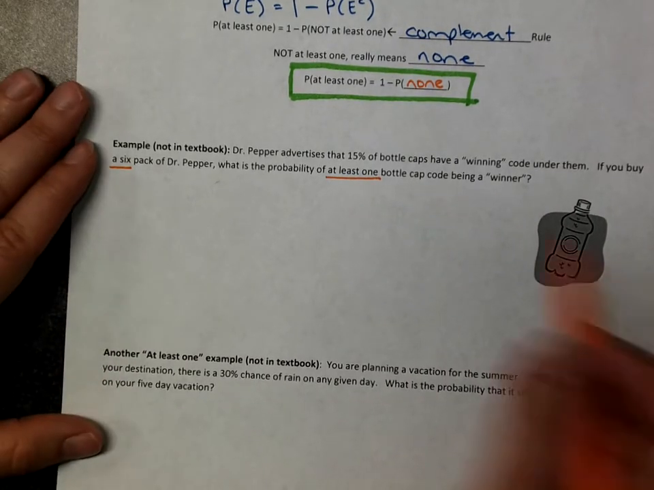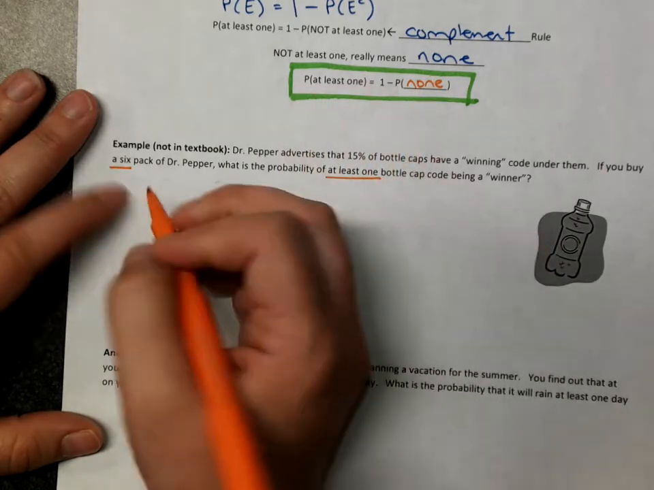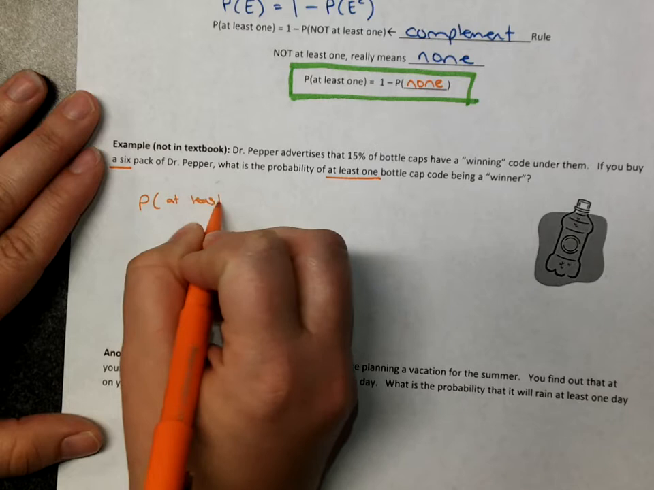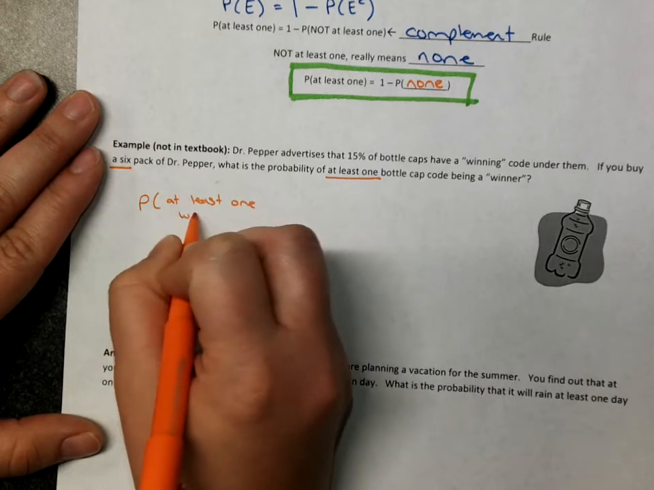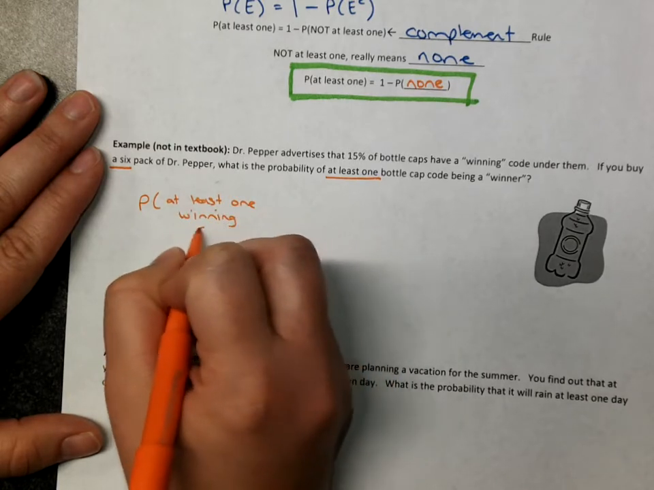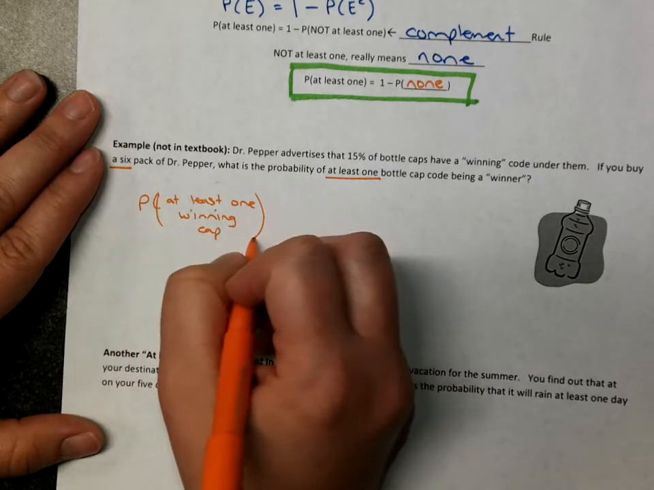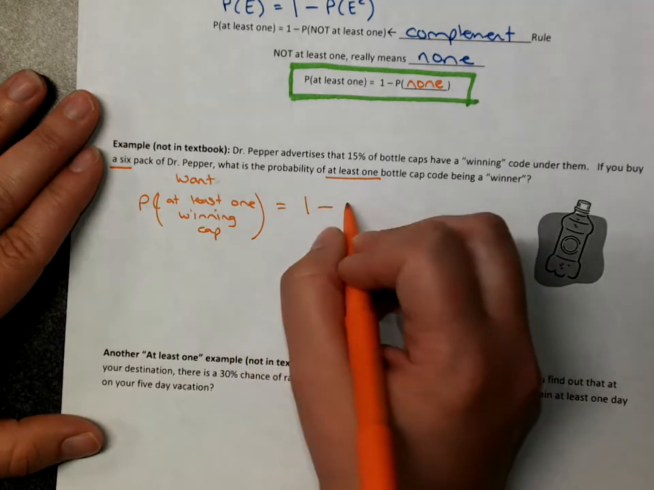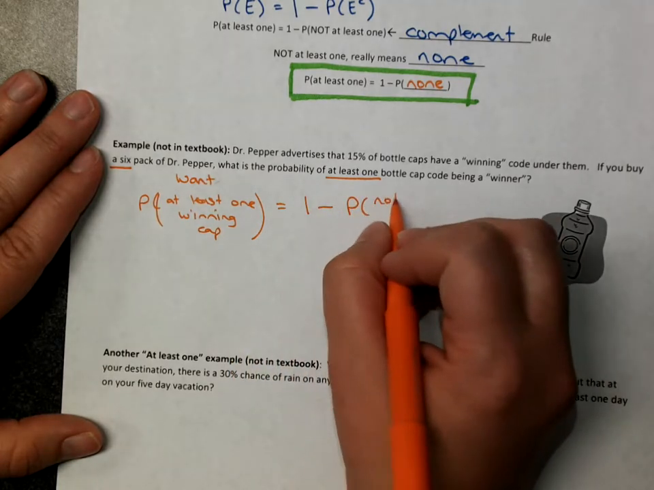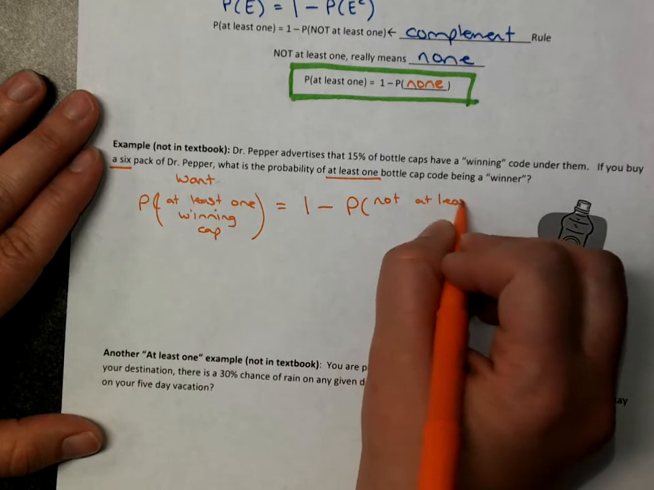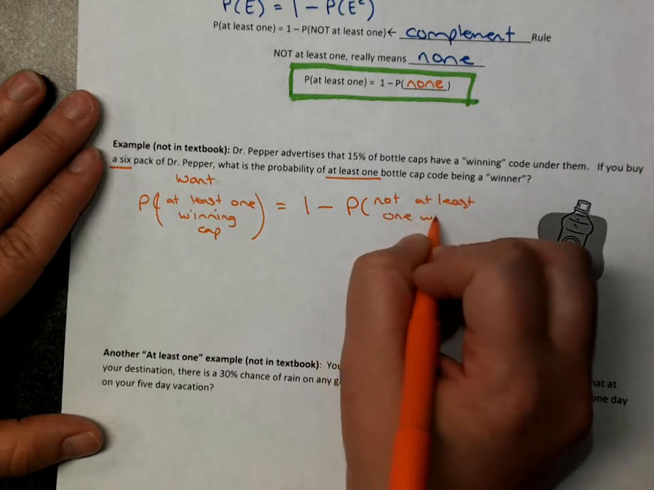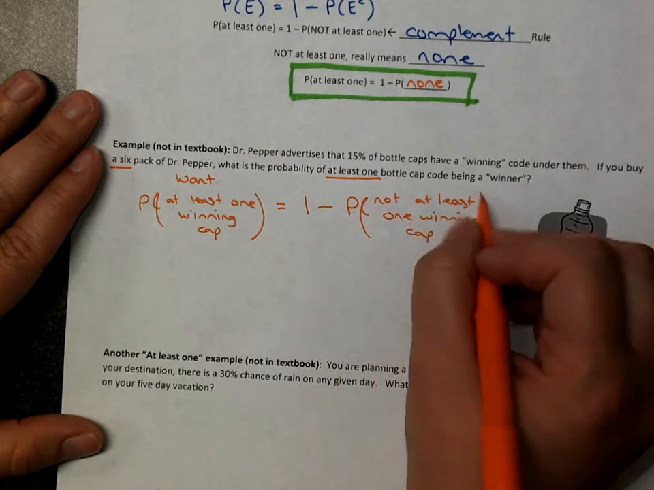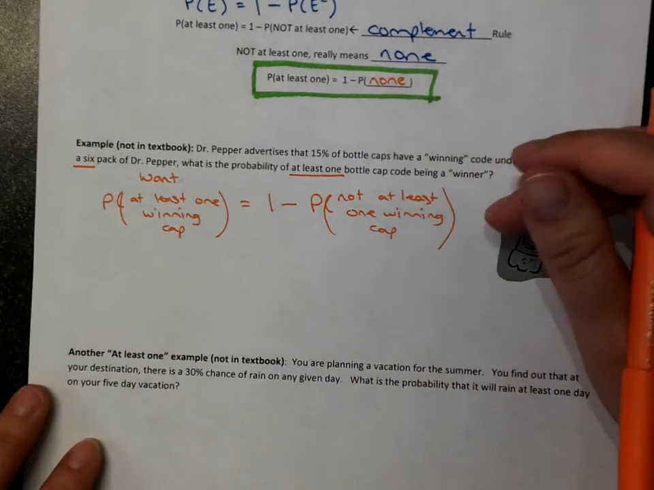So, the way we're going to set this up is with this concept. The probability of at least one winning cap, that's what we want, equals 1 minus the probability of not at least one winning cap. I know I'm making that a little wordy, but that's the best way to think about it.